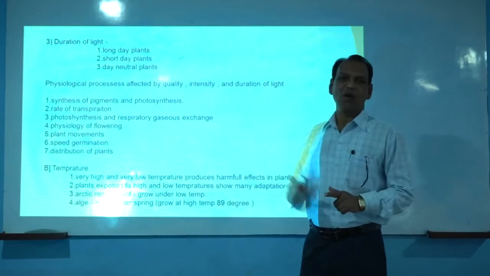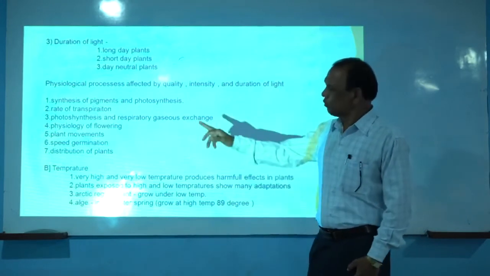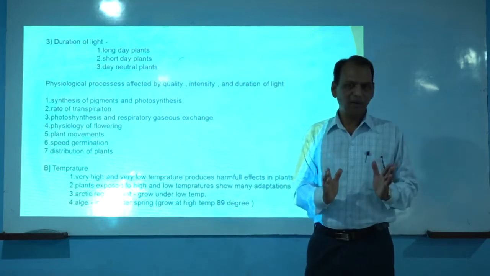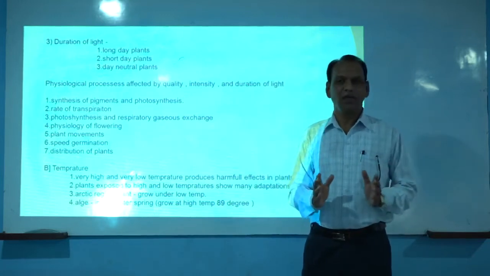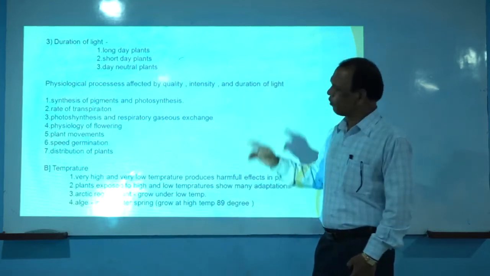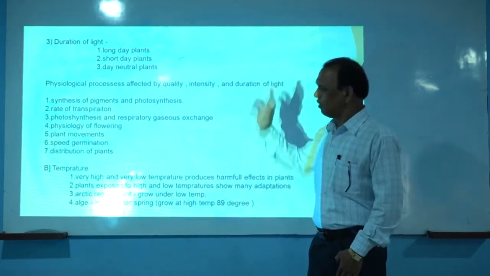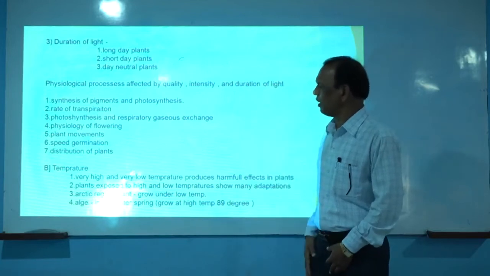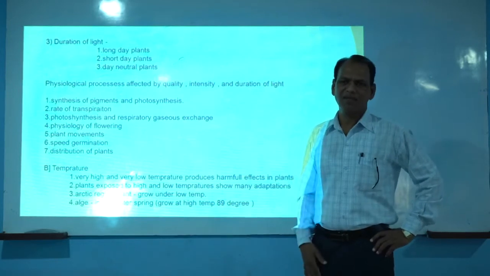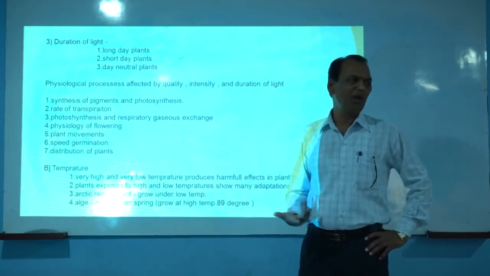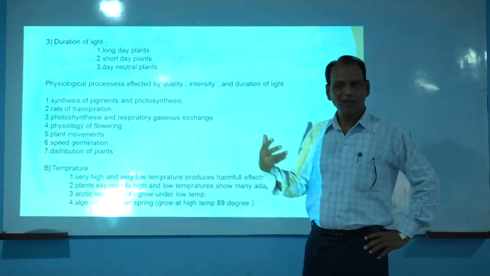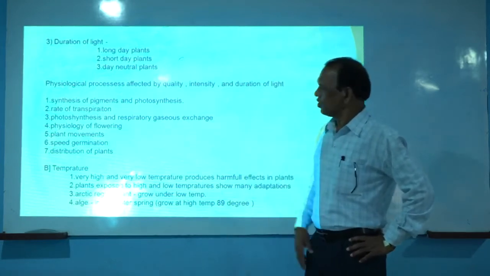So this process is commonly known as physiology of flowering. And this process is also controlled by light, the duration of light, commonly called photoperiod in physiological language. That means the duration of light controls flowering. Then plant movements. Different types of movements are shown by different plants, like nastic movements and phototropic movements. These movements are also controlled by environmental factors like light.